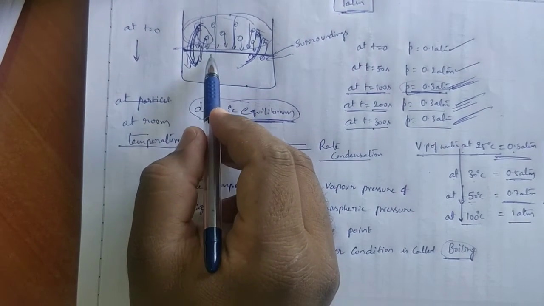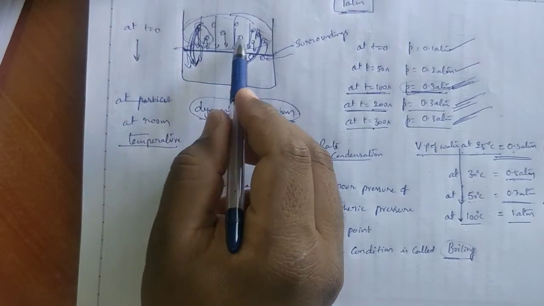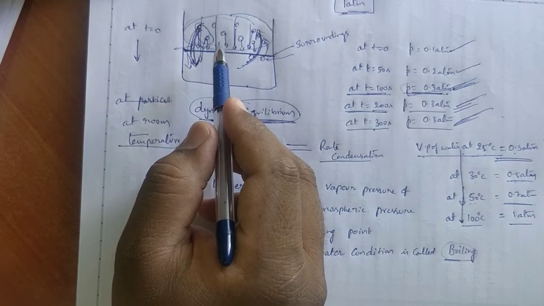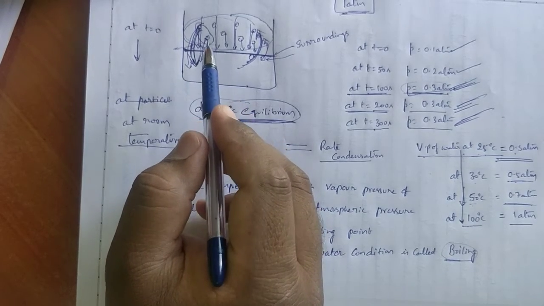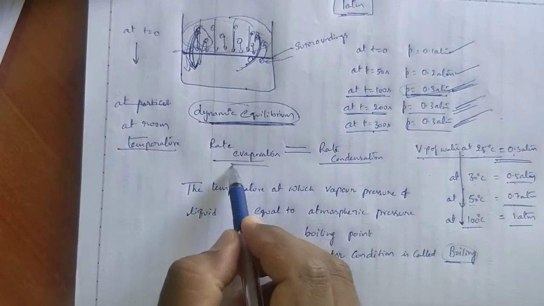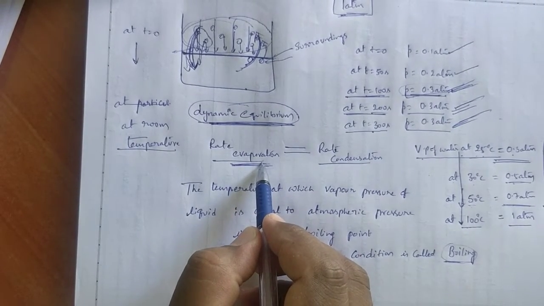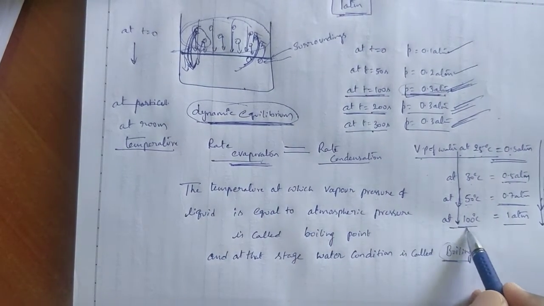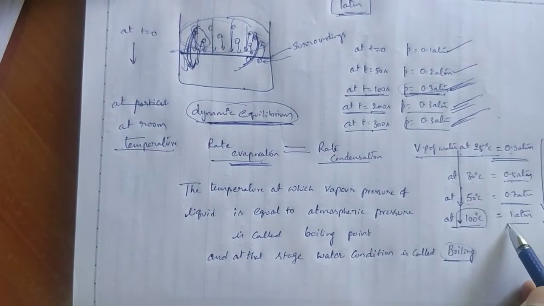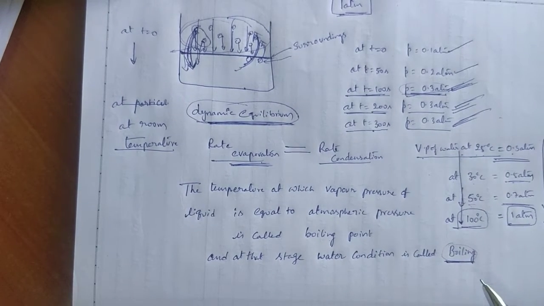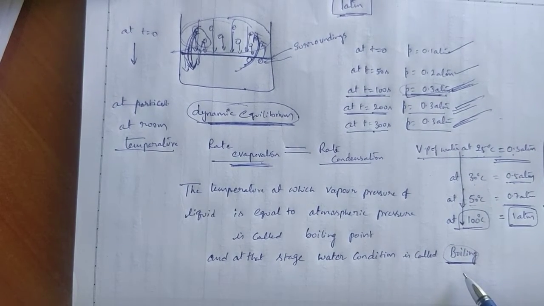Initially at 25 degrees centigrade some gaseous molecules are present. At 30 degrees centigrade some gaseous molecules are present. Like that it is happening. That process is called evaporation. Conversion of liquid to gas at any temperature is called evaporation. At a particular temperature, the vapor pressure becomes equal to atmospheric pressure. That condition is called boiling. Boiling does not happen at any temperature.